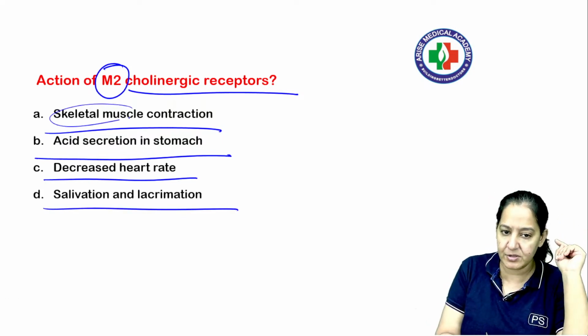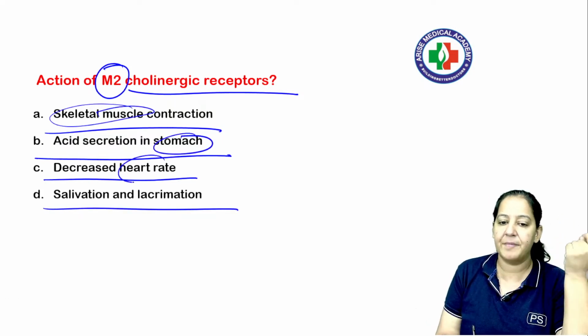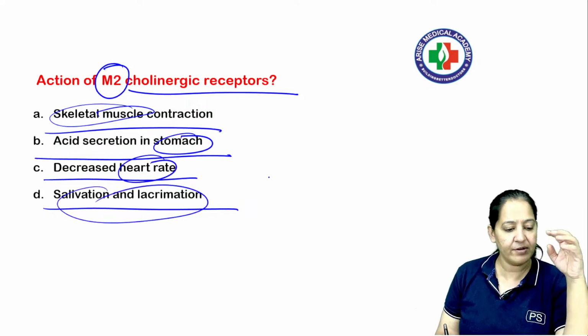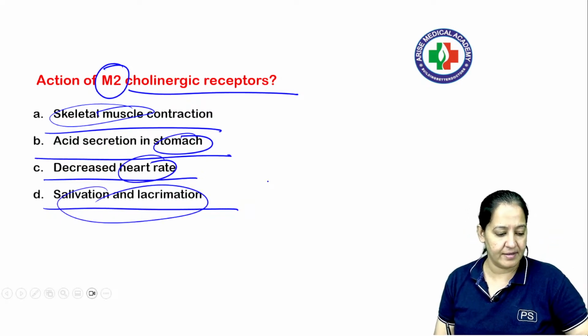Tell me their location. They are present on skeletal muscle, they are present in the stomach, they are present over the heart, or they are present over glands. And what is their action? I'm waiting for your answer. Anyone can answer?